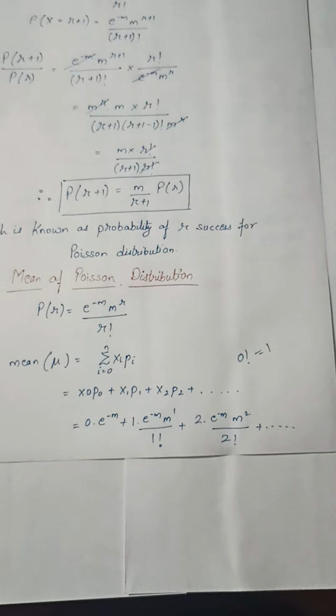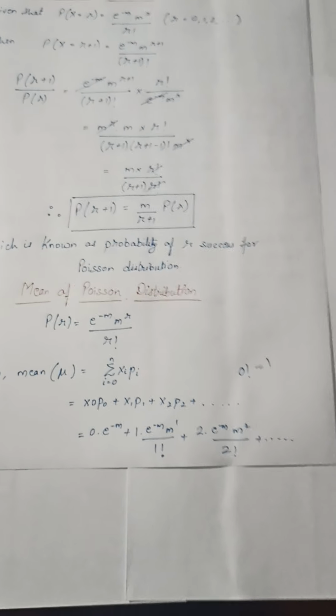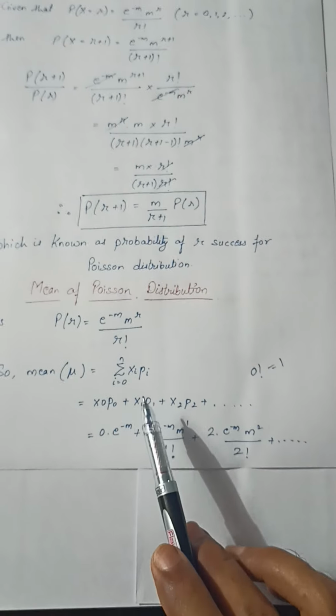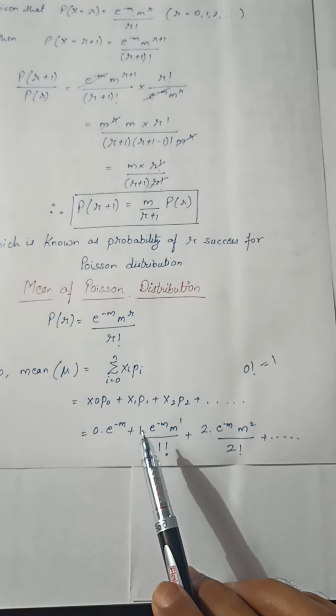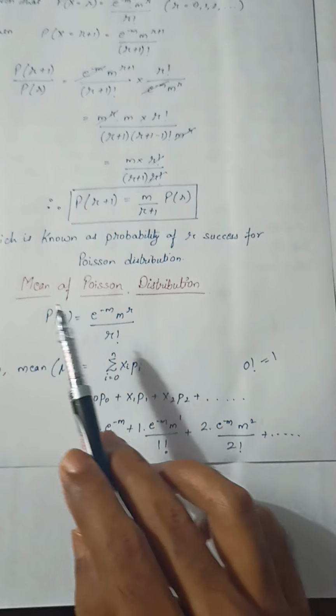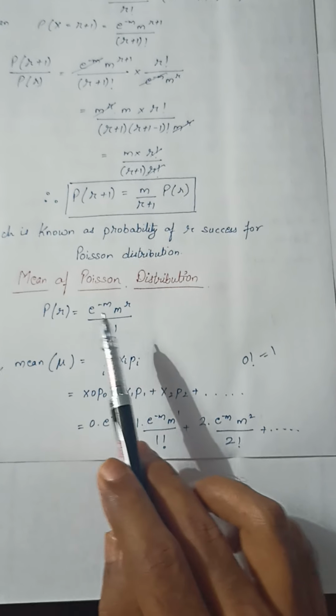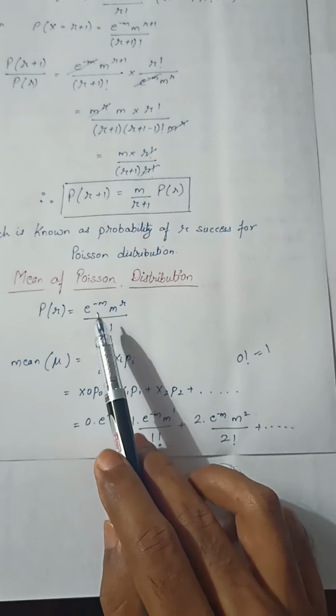We can note down that 0 factorial is equal to 1. That's a very important result. After that, x1 p1, that is x1 will be 1, the first value of x. Now p1 means we have to put r equals to 1. So e raised to power minus m upon m raised to power 1 upon 1 factorial. Similarly, we can put the value of r as 2 and so on.